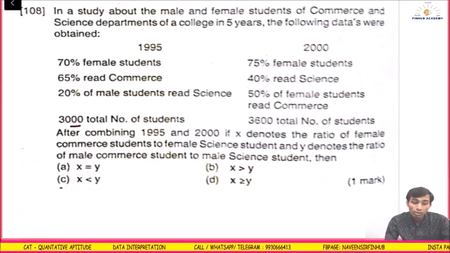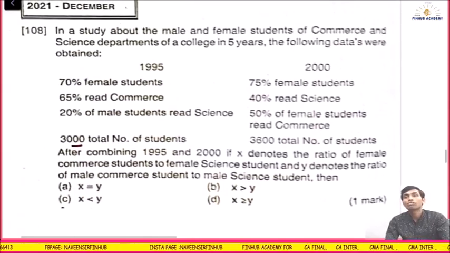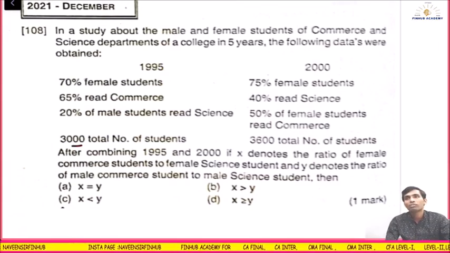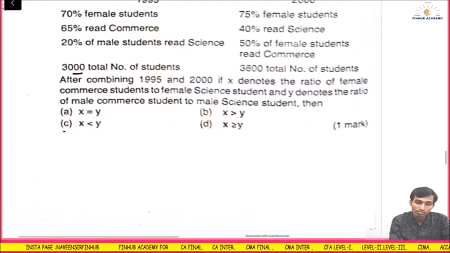After combining the data of 95 and 2000, if X denotes the ratio of female commerce students to female science students, and Y denotes the ratio of male commerce students to male science students, then they are asking us the relation between X and Y. So we will have to calculate the figures.